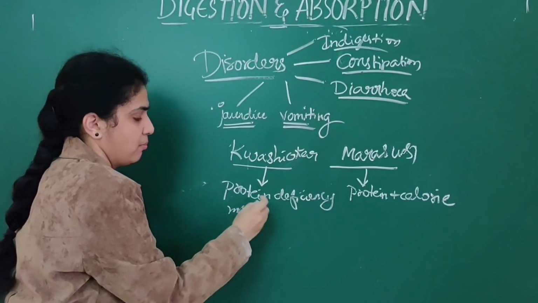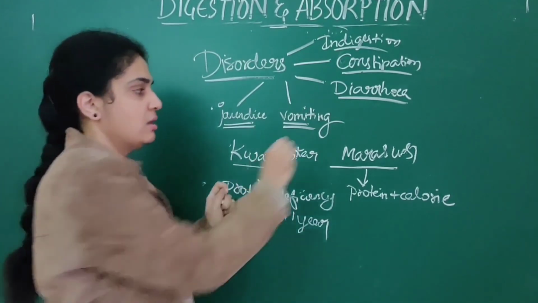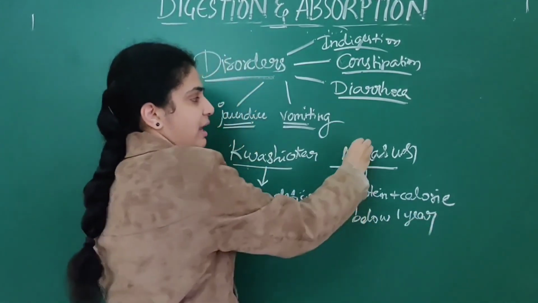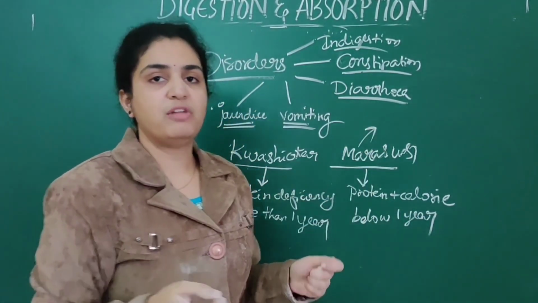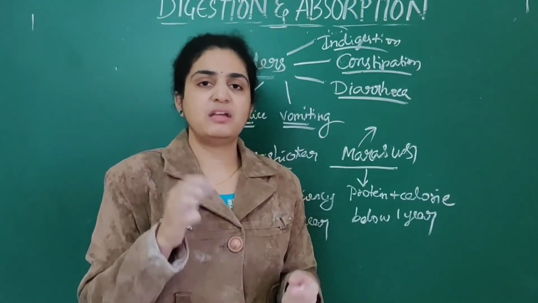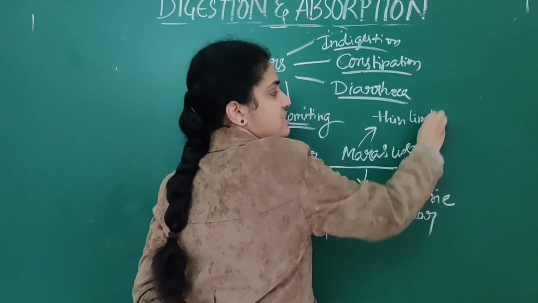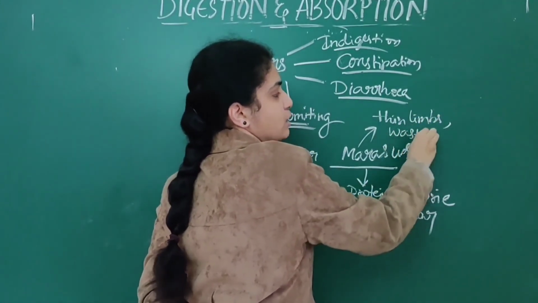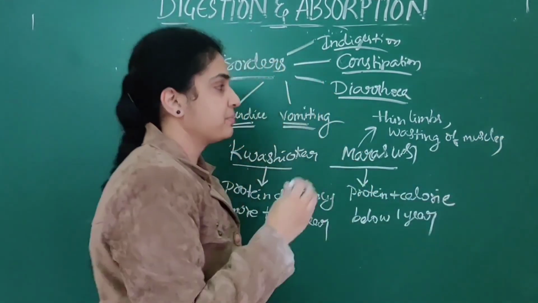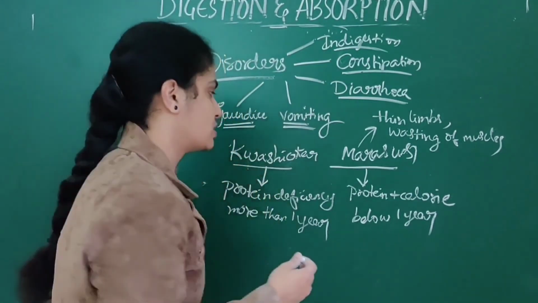Kwashiorkor we see in children more than 1 year of age. Below 1 year, it is marasmus. What will happen in marasmus? There will be thinning of limbs, wasting of muscles. Thinning of limbs means the hands and legs will be very thin. Wasting of muscles means there will be less muscle, and poor growth and development for that child.